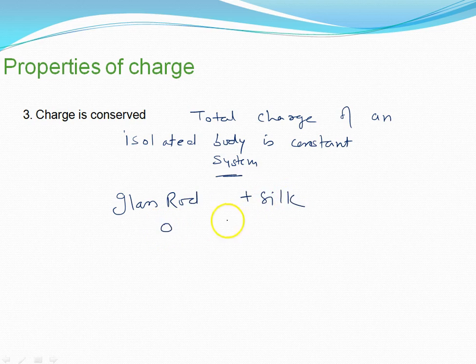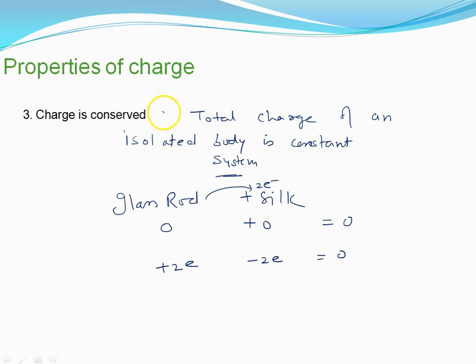Initially both are neutral, so the initial charge of the system is 0. We are considering these as an isolated system. Suppose you rub the glass rod with silk, and what is happening? Suppose two electrons are transferring from the glass rod to silk. Now what will happen? Silk will get the charge of minus 2e, the glass rod will get the plus 2e charge, but again the net you get is 0.